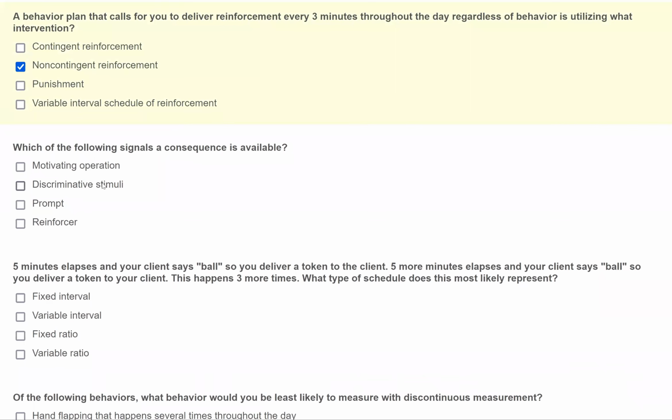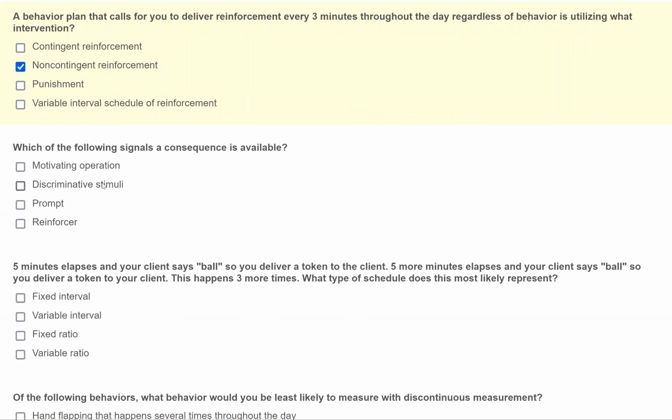Which of the following signals a consequence is available? Antecedents to behavior. We have MOs, motivating operations. We have SDs, discriminative stimuli, and we have prompts. You need to know what each one of these 3 does. Motivating operations alter the value of the consequences. Okay, so they increase or decrease the value of consequences.